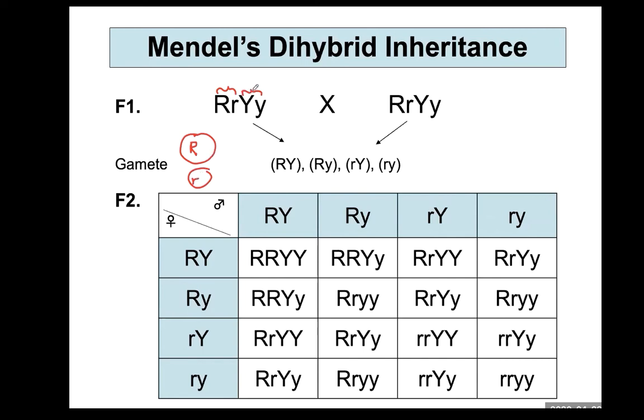Now, this is a different set of homologous chromosomes. They also will separate. So the large Y allele will enter maybe this gamete, and the small y allele might enter a different gamete. But there's another possibility. Maybe one gamete has the large Y allele, but this time the small y allele enters this gamete.